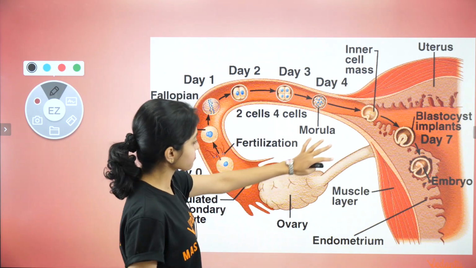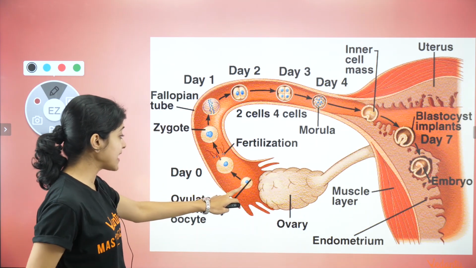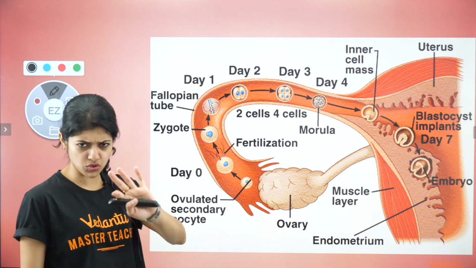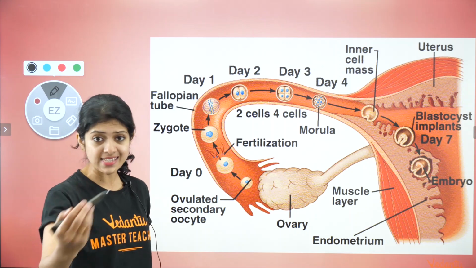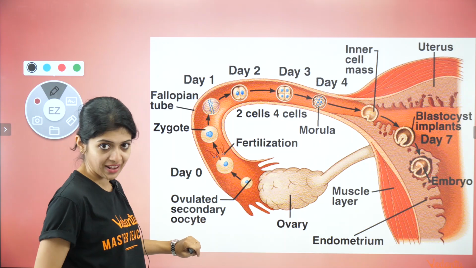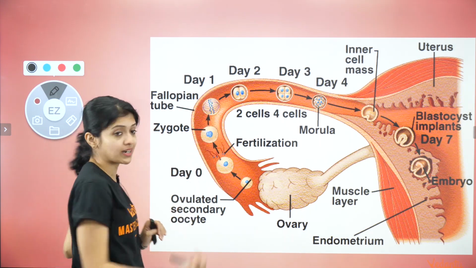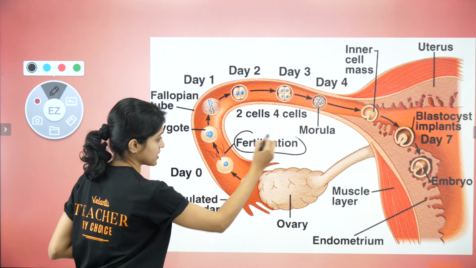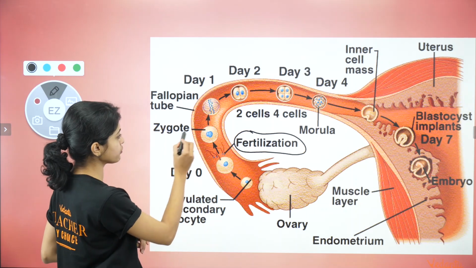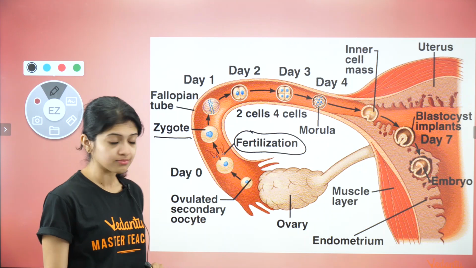So this is the ovary here that has released its mature ovum. It's the secondary oocyte, but don't worry about all those terms, primary, secondary and all that. Just keep in mind the mature ovum is released from the ovary. After that happens, if a sperm happens to fertilize it, fertilization occurs. That is what we have shown here. Fertilization has occurred, and after that it's the zygote formation.